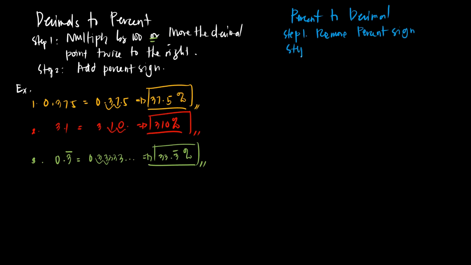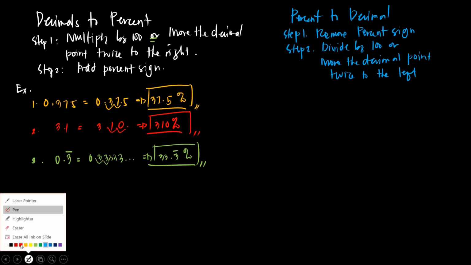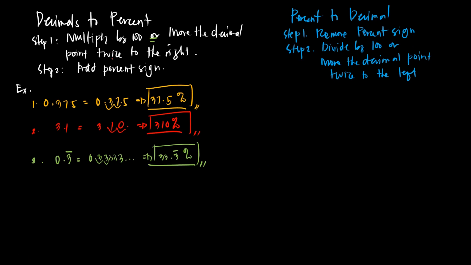Okay, then step 2, divide the given by 100, or just move the decimal point twice to the left. Okay? So, it's the opposite, class. Take note of that. Again, when decimal to percent, you move the decimal point twice to the right. When percent to decimal, you move the decimal point twice to the left.